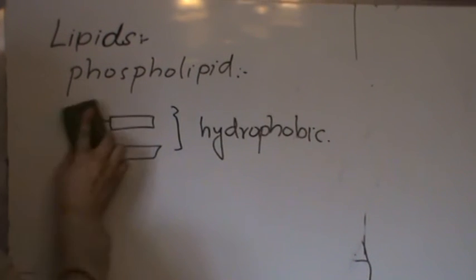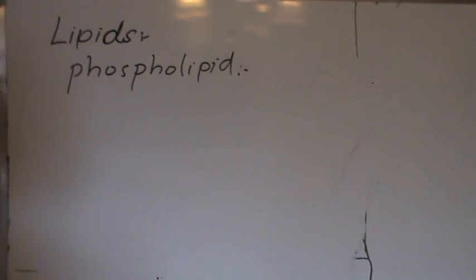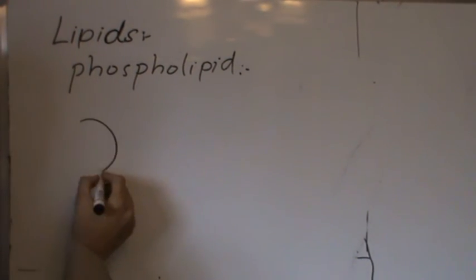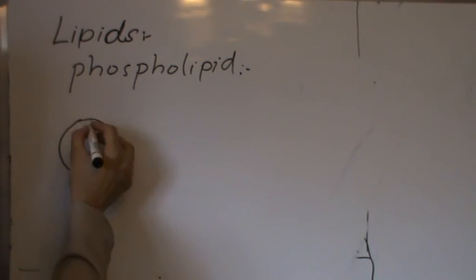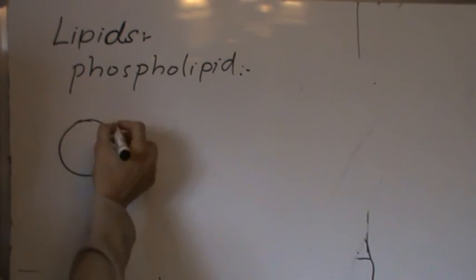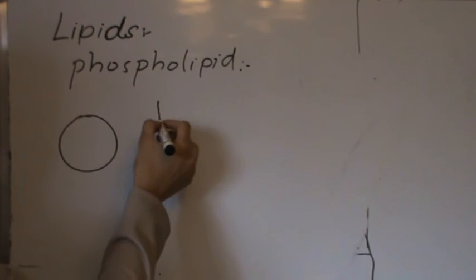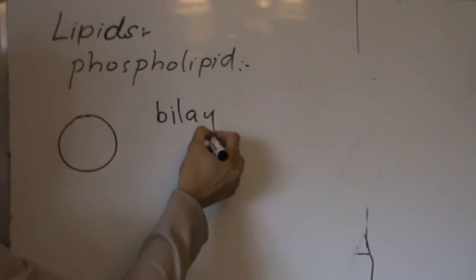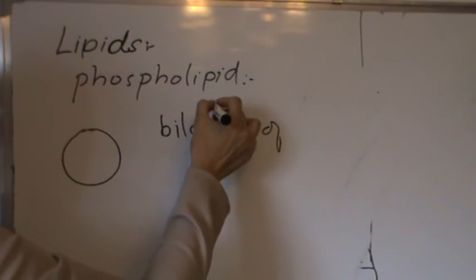Phospholipids make the bilayer of the plasma membrane. The plasma membrane is actually the boundary of a cell. So this plasma membrane is a bilayer of phospholipids.